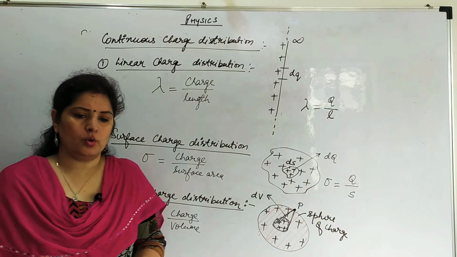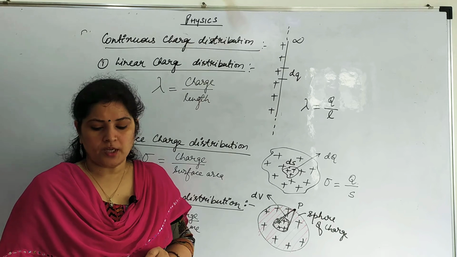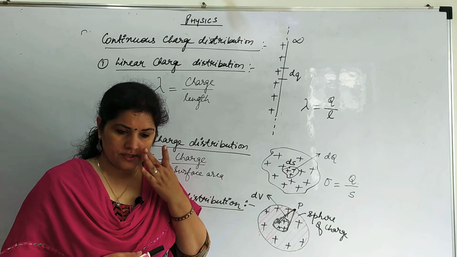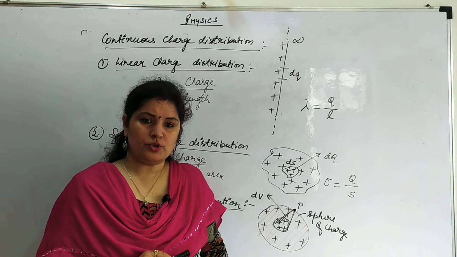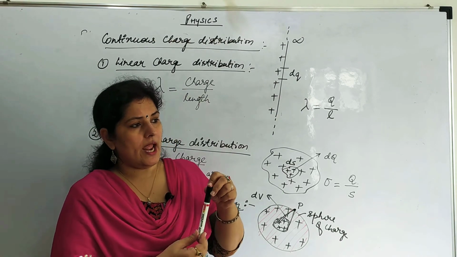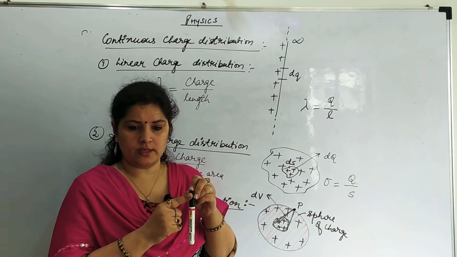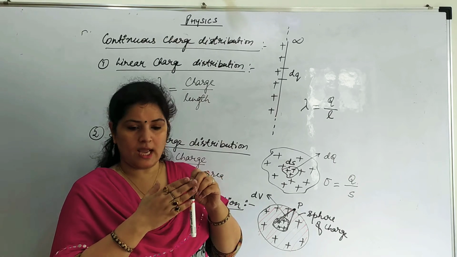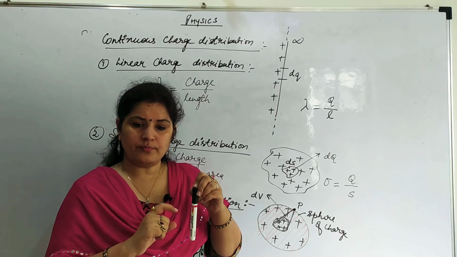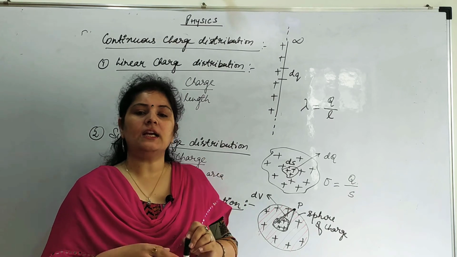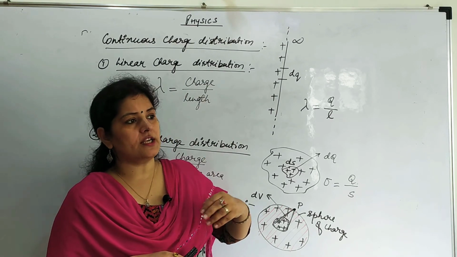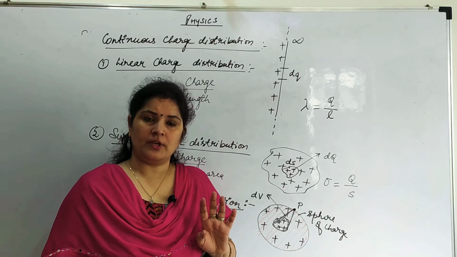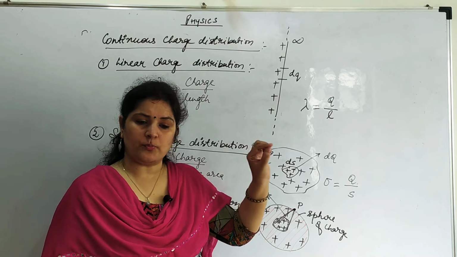Yes. So now we are going to discuss the continuous charge distribution, right? Now what is continuous charge distribution? Continuous charge distribution means suppose there is a body and it has so many charges, right? Continuous means they are static charges and they have been distributed or settled at a fixed distance. So continuous charge distribution, suppose I have given you a wire. The wire is 1 kilometer long and it is having so many positive charges.